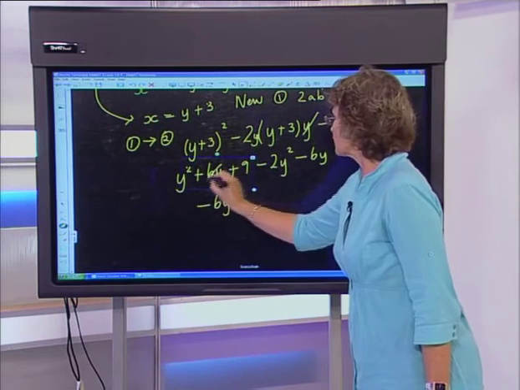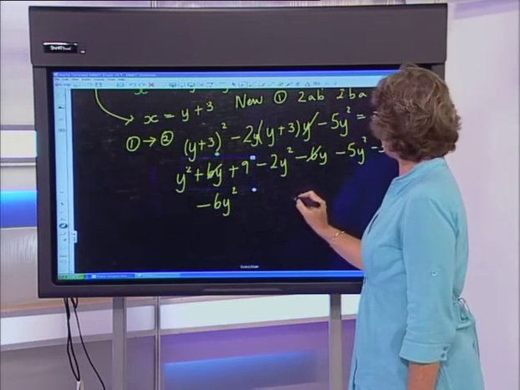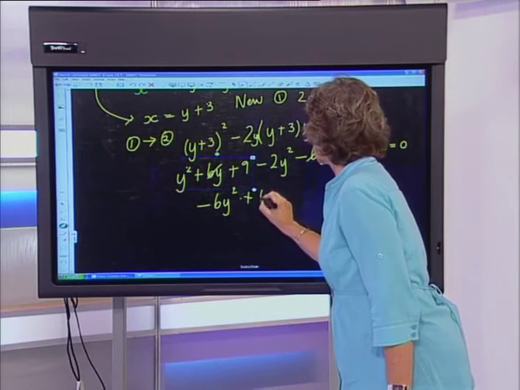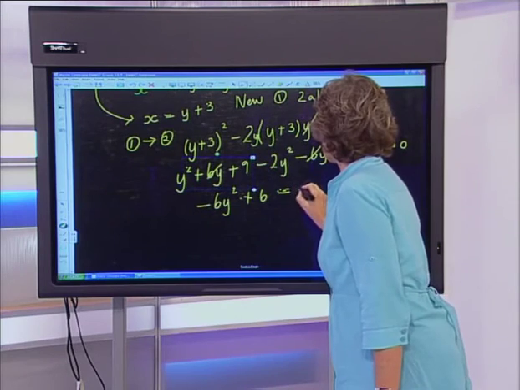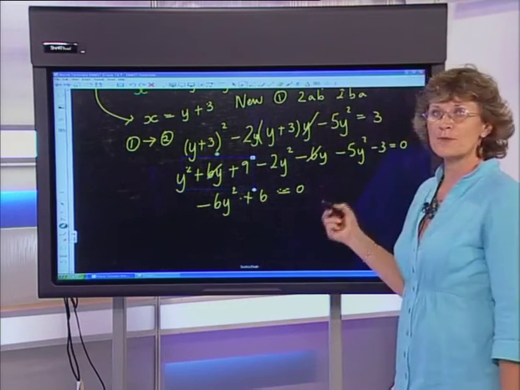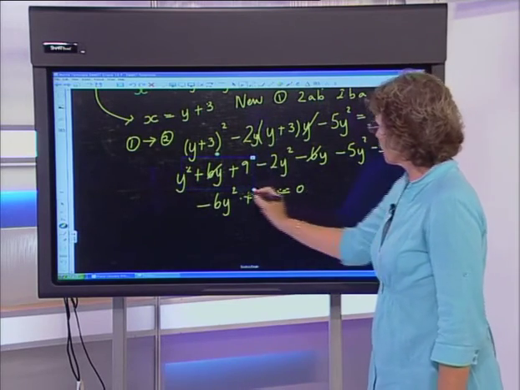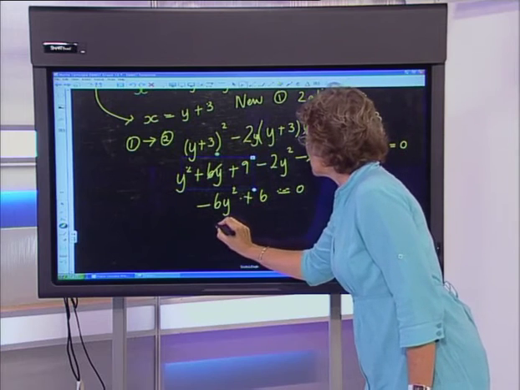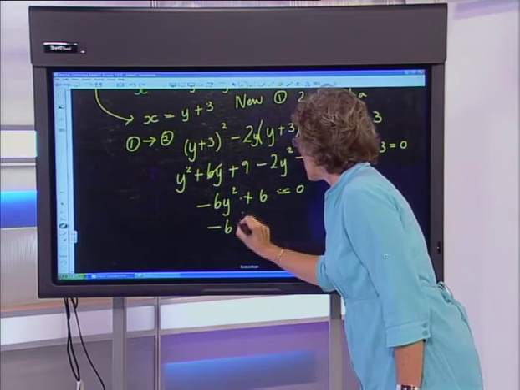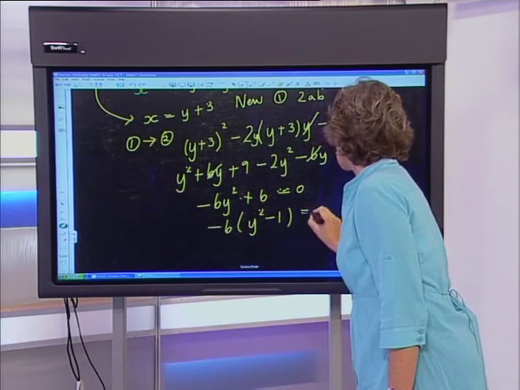Now those actually knock each other off, and so we don't have a middle term, but what we do have is still a constant term of positive 6, and that's equal to 0. So this is a nice example to show you that you might not always land up with your quadratic trinomial. But what you do land up with is something where you could, first of all, take out a negative 6 and get left with y squared subtract 1 is equal to 0.